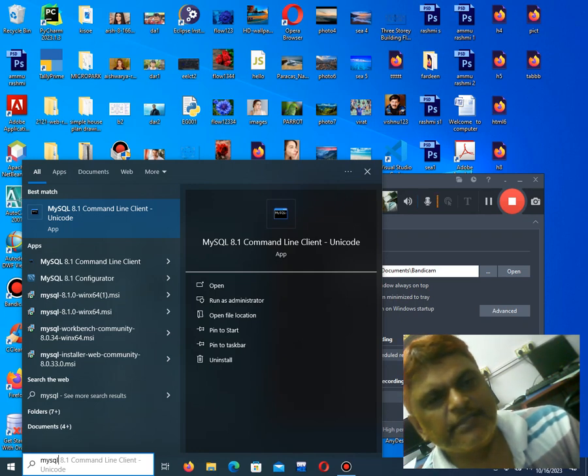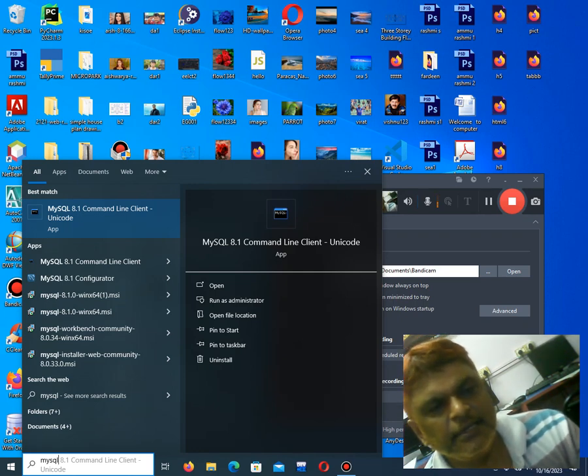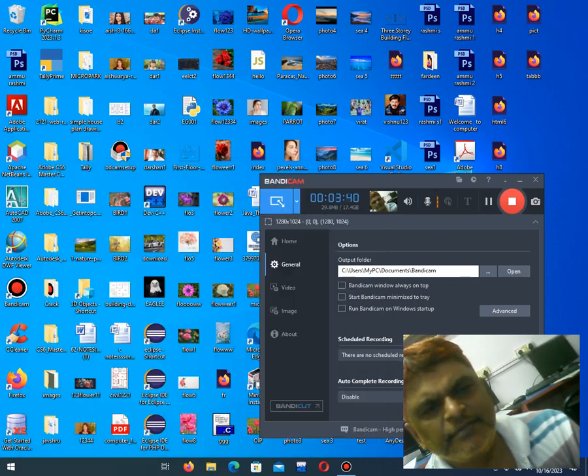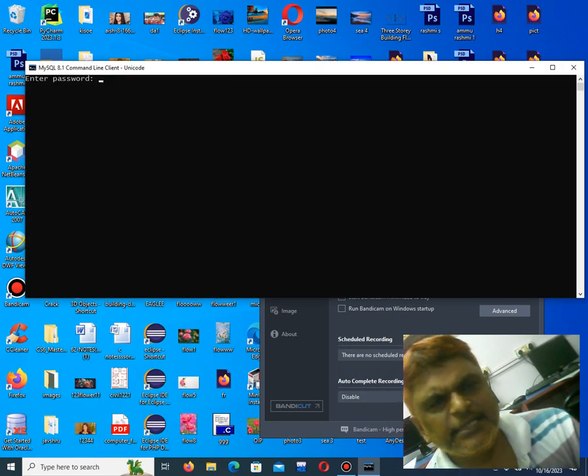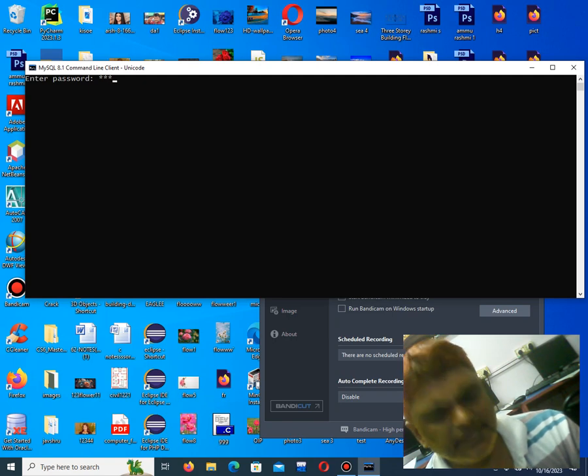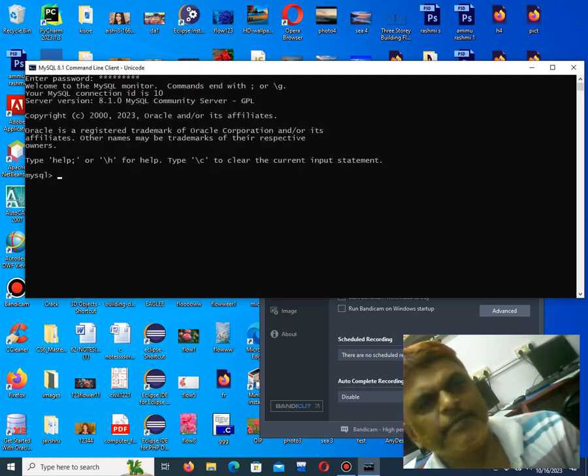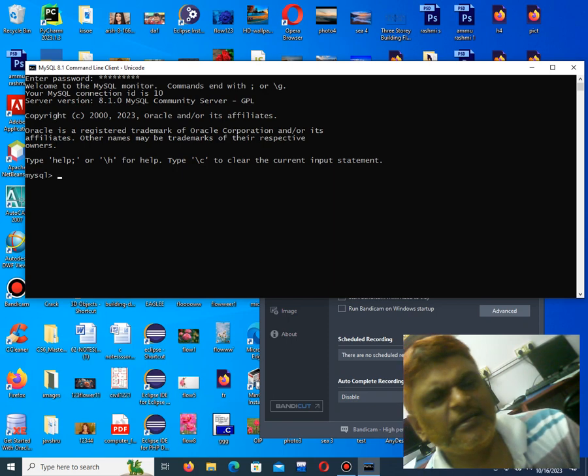And here you are using MySQL 8.1 command line. Select this MySQL 8.1 and click on it. Then it's asking for password. Give the password which is already given. Now we are having one MySQL prompt. This is called MySQL prompt, where you are typing all the SQL statements.